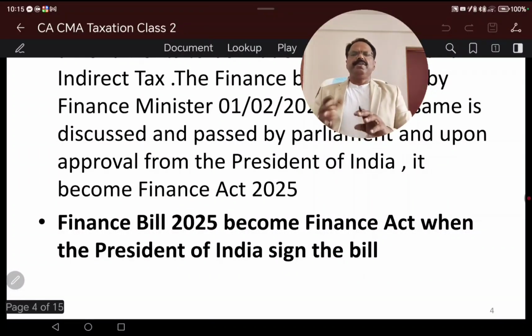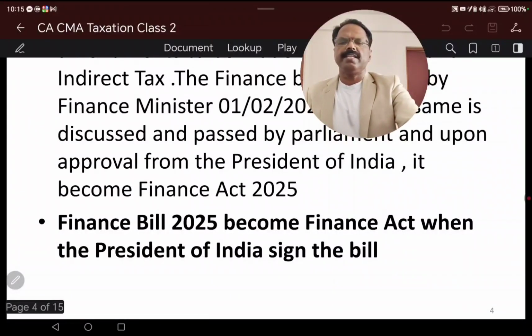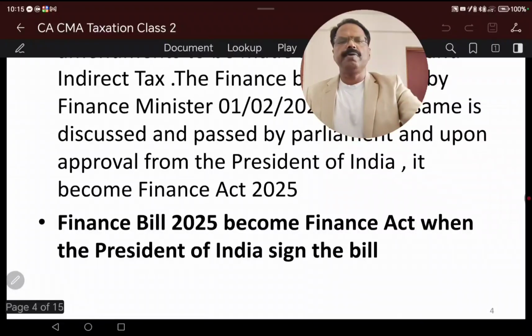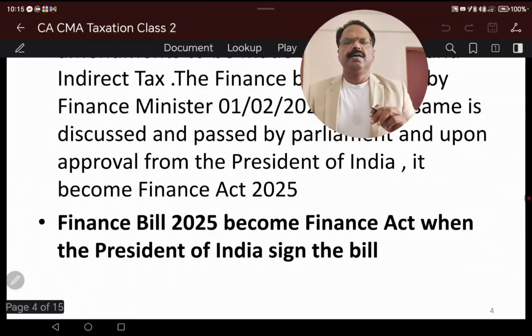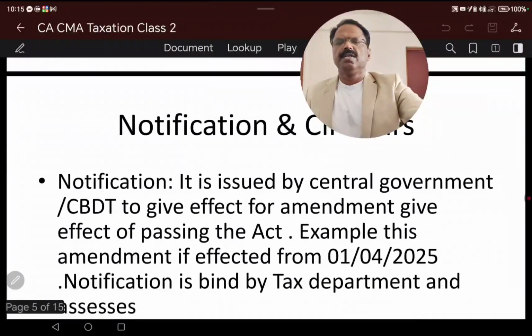So the Finance Bill 2025 becomes a Finance Act when the President of India signs the bill. The Finance Bill approved by both Houses of Parliament goes to the President of India for signature, and once the President of India signs it, it becomes the Finance Act.